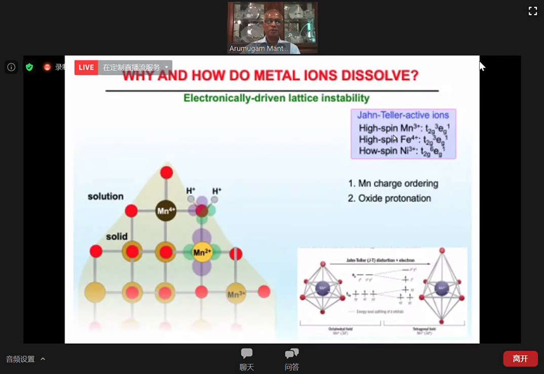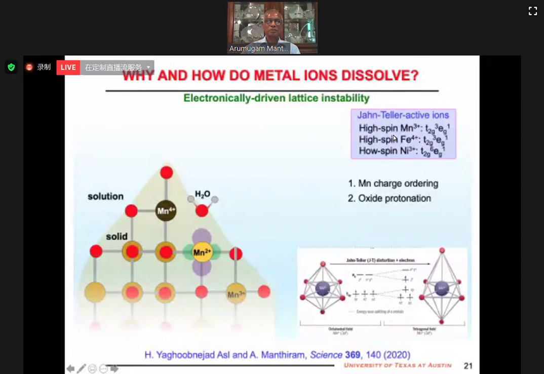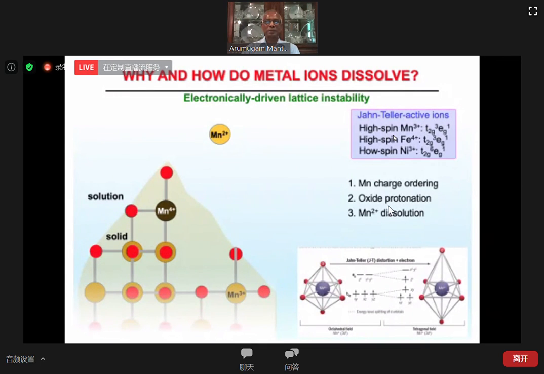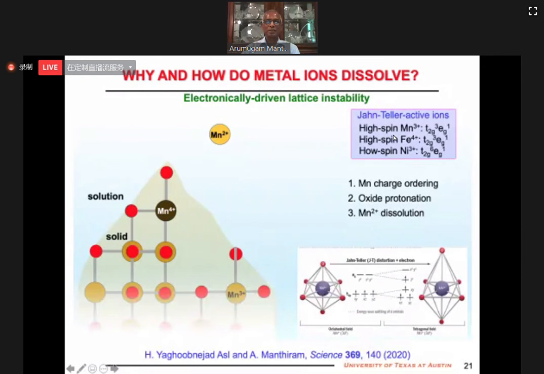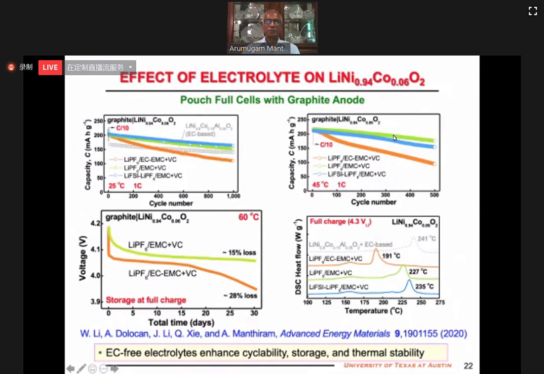When the water goes away along with manganese, that's how the Mn2+ goes into solution, and then the dissolved manganese goes to the anode and causes all these problems. So only certain ions which have electronic instability due to one electron in the eg band, which causes dynamic or static lattice instability, lead to manganese dissolution.